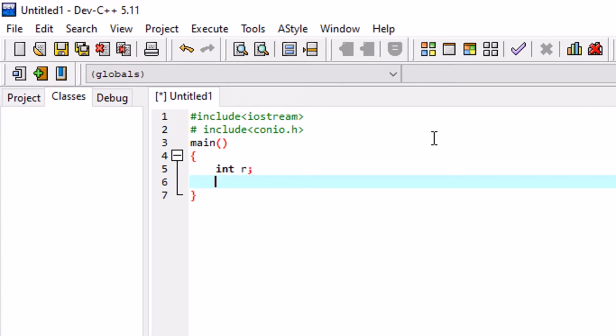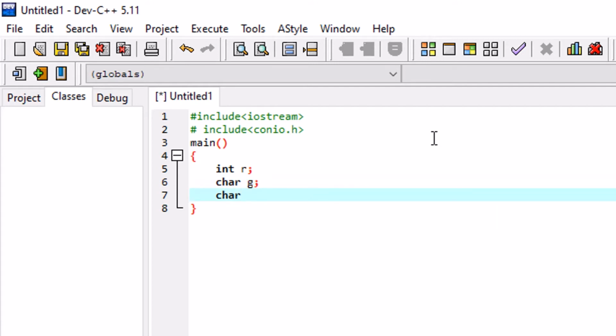Char means character, that means we are taking the name or gender. Gender is for what? Male or female. So char g for the gender, and char n for the name, so I can use name or anything. So I use name here.